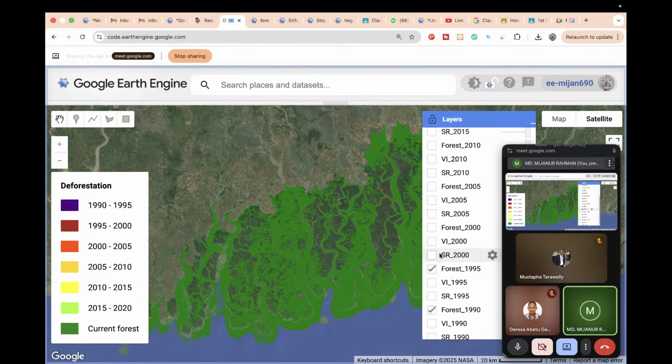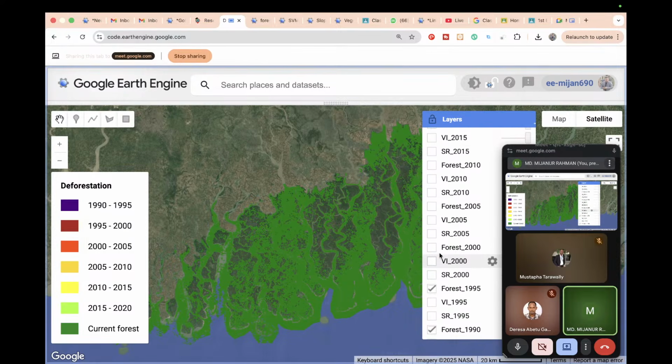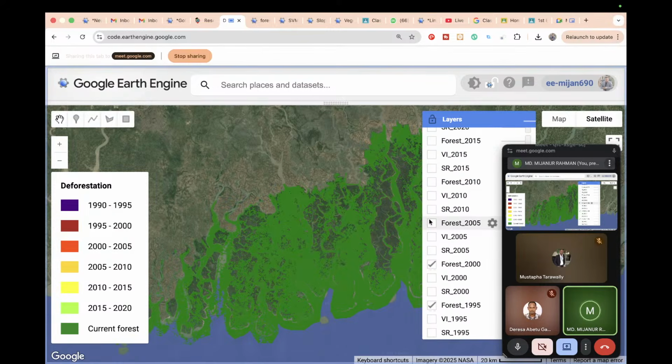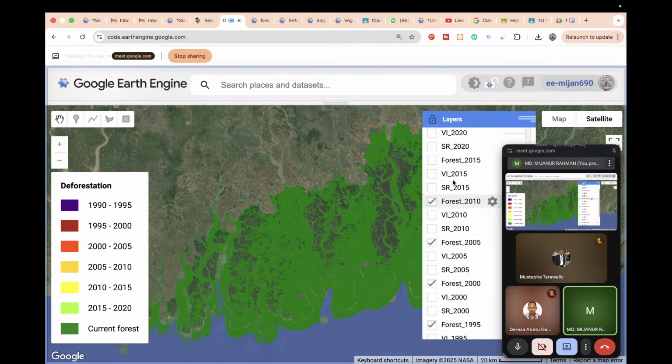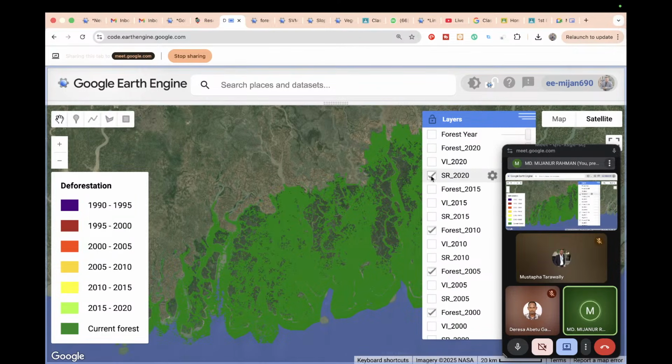Okay, then if you check the forest area in 2000, then 2005, 2010, 2015, 2020. Okay, so this type of forest area you can easily identify.